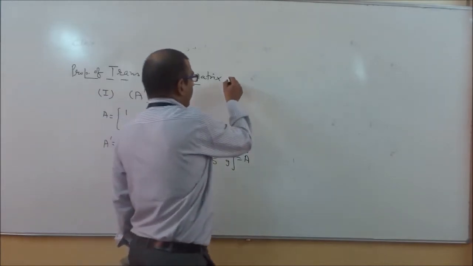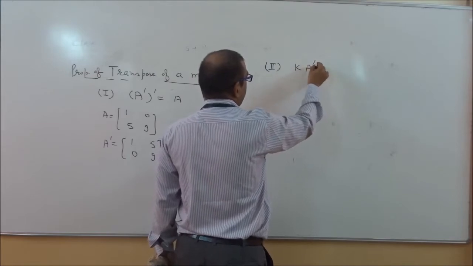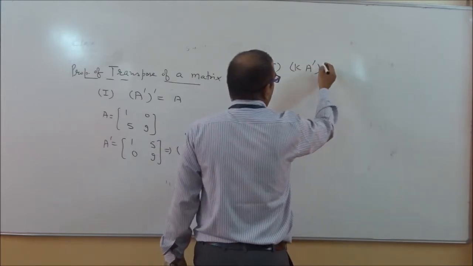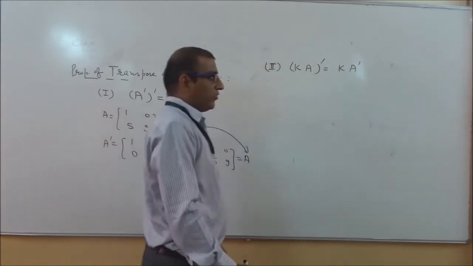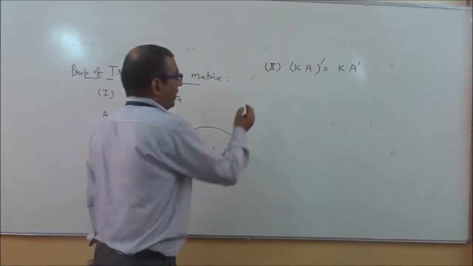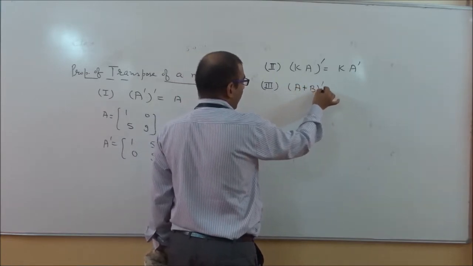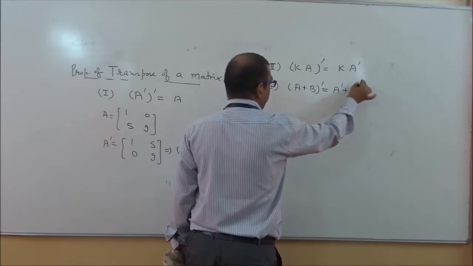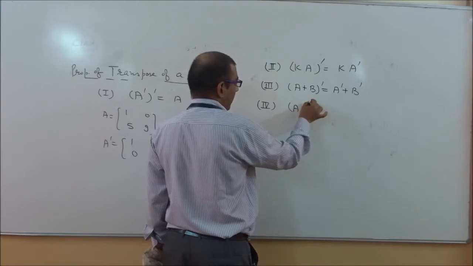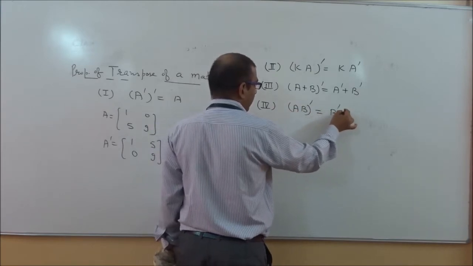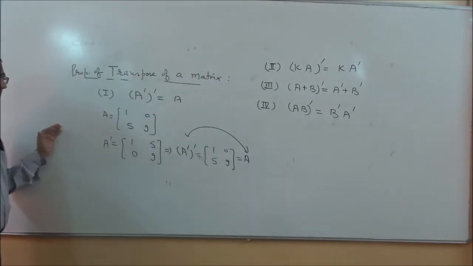After this first property, we will continue with the second property, which can be written as K A dash. Dash means transpose. Here K is a scalar. As per the third property, the transpose of the sum of two matrices A and B can be written as A dash plus B dash. And the fourth property is the multiplication of two matrices: if we take the transpose, it can be written as B dash A dash. So these four properties are related to the transpose of a matrix.